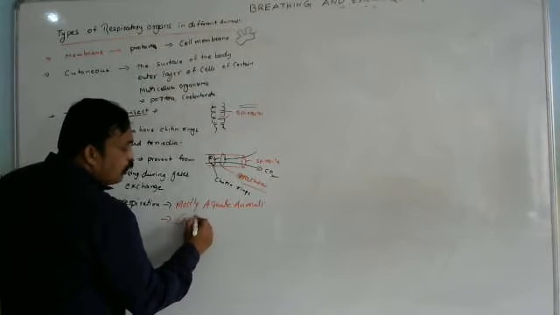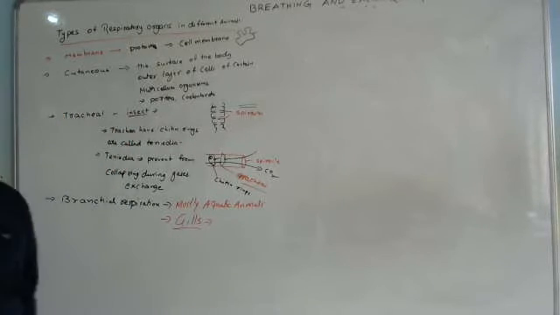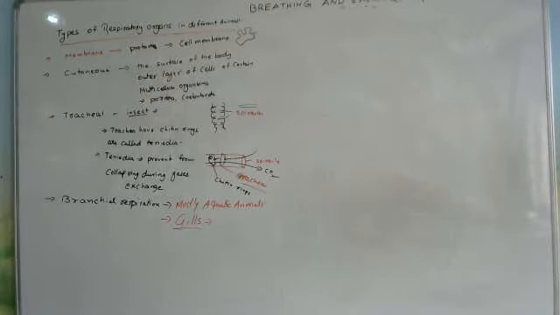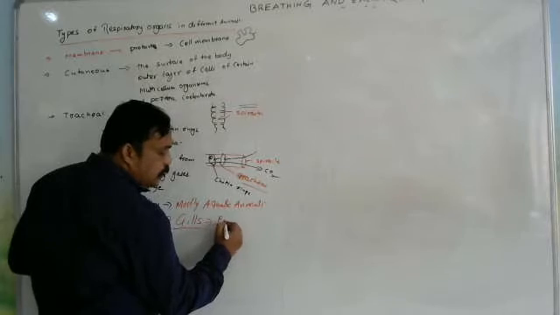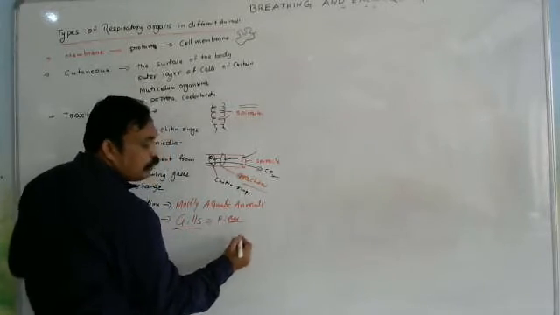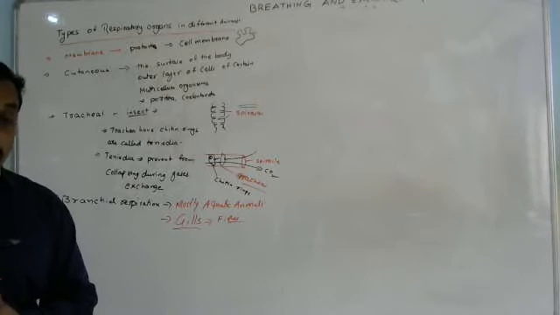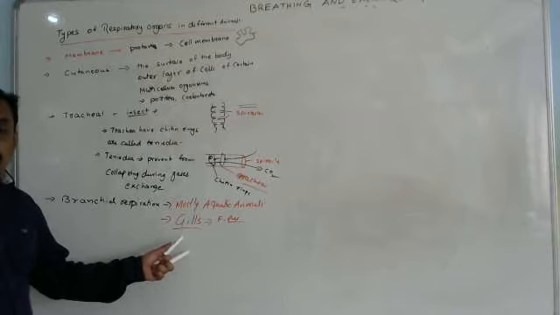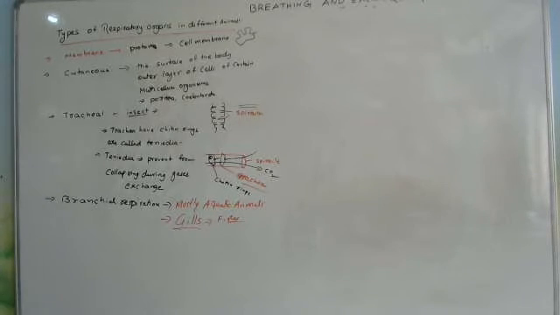Branchial respiration. Respiration occurs with gills. That type of process we can call branchial respiration. Examples are fishes and some aquatic amphibians. Most of the animals living in water have gills as respiratory organs. If they respire with gills, that type of respiration we call branchial respiration.